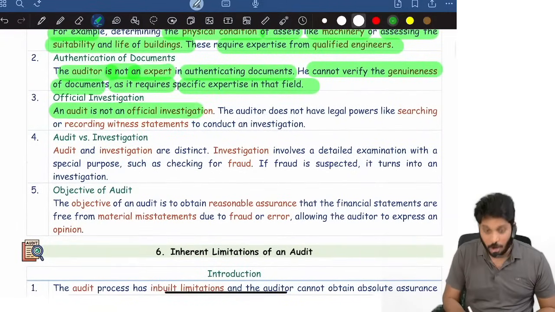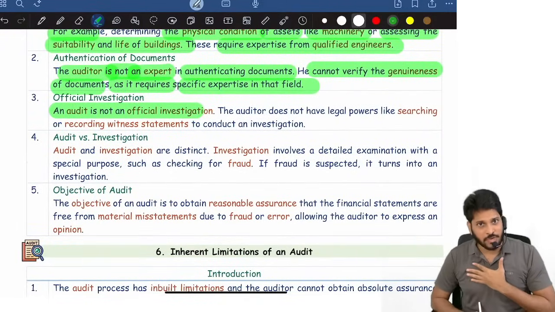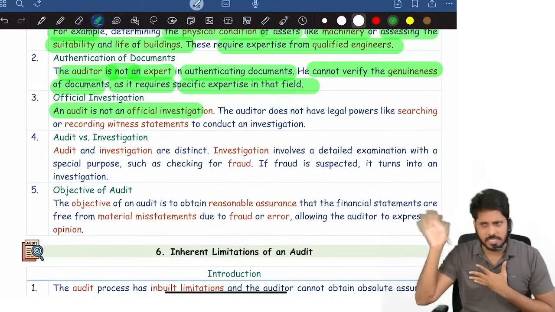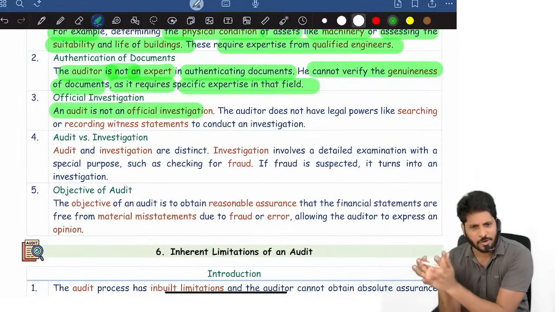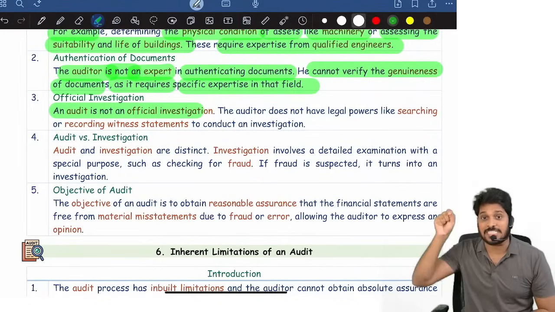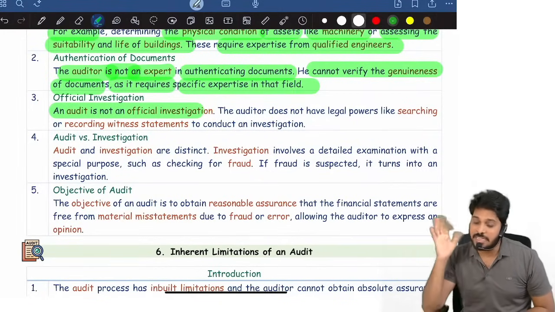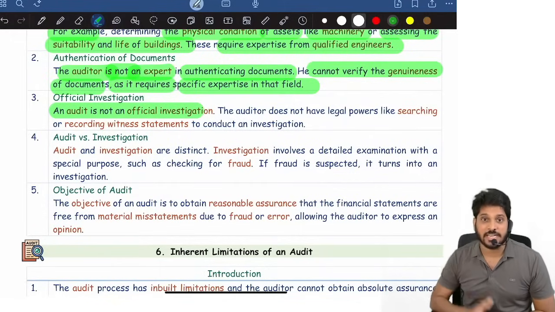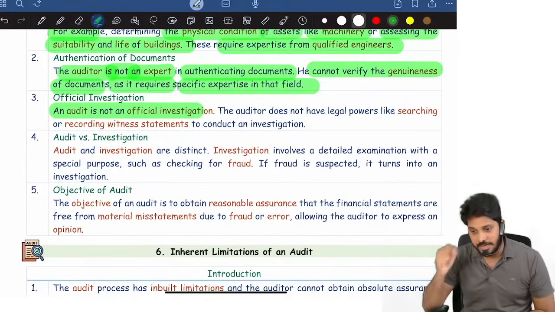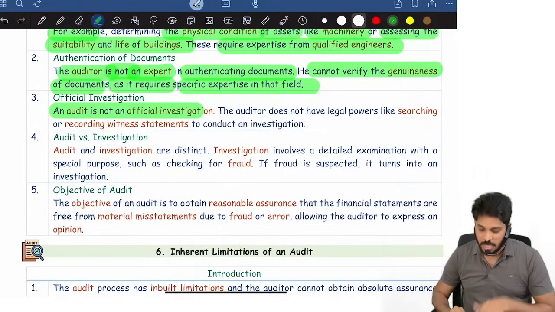And remember, audit is not an official investigation. Audit does not include investigation. Investigation is not in the scope of the audit. Investigation is about a particular subject matter, and its objective is establishing a fact. Suppose a theft happened in a company. Who did it? Who is the thief? How much did they take? How did they do it? If we need to do a detailed verification of that, that is called investigation. Audit is not investigation. Then what is audit?